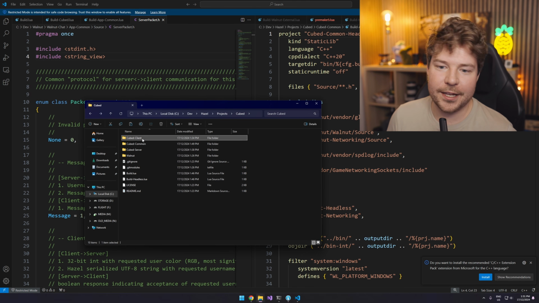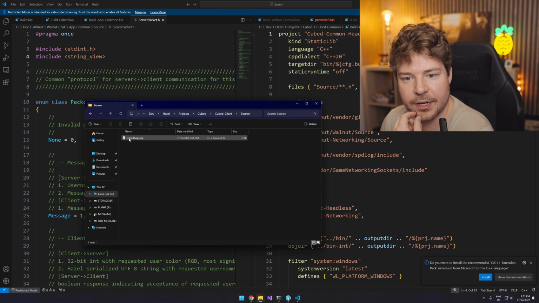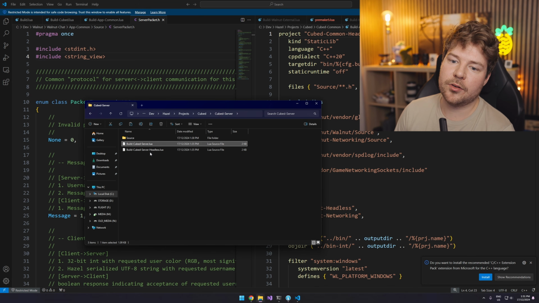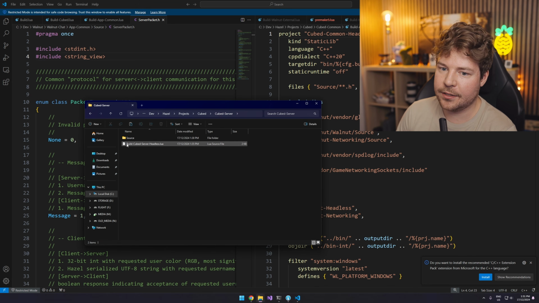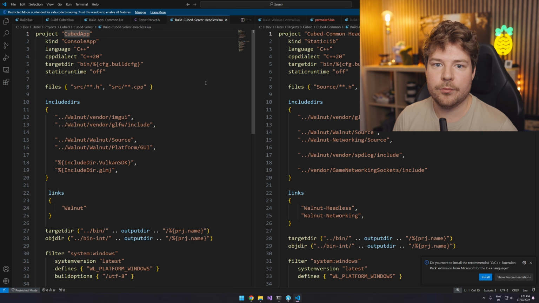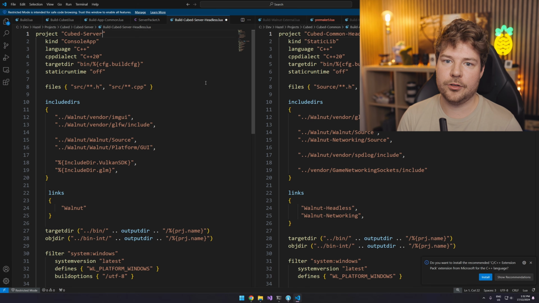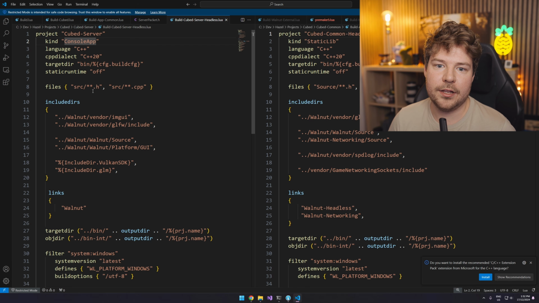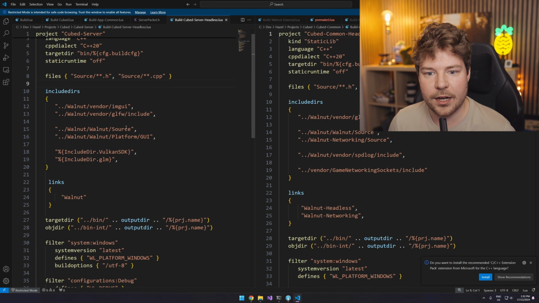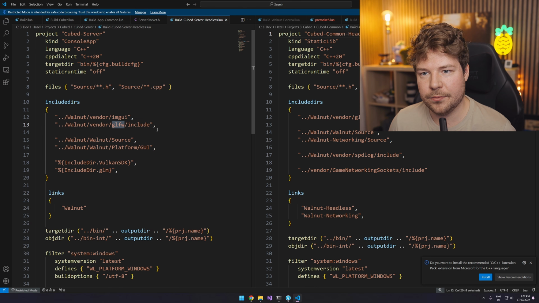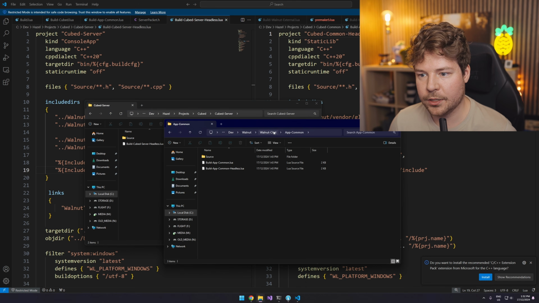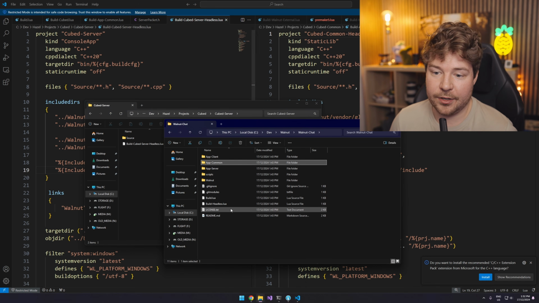Okay, so this is getting complicated, but I think we have everything we need. So server, we do have a build cube server. So there's a build cube server, but also a server headless. So we don't really need the non-headless version as we've determined. And then if we have a look at this, we'll just make sure, I guess, this is called cubed server. It's a console app. Let's have it read from the source directory here for all the files. It does include GLFW for some reason. We must not have copied this from Walnut chat because obviously this is the non-headless version basically.